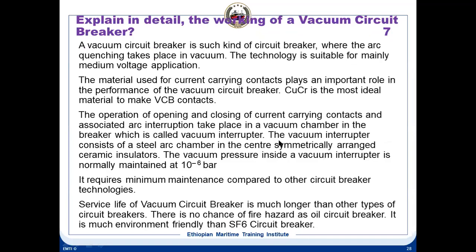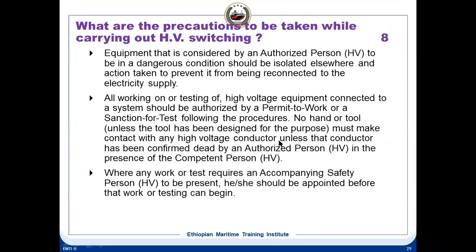Then HV switching. HV switching means high voltage switching. The equipment that is considered by the authorized person to be in a dangerous condition should be isolated, and action taken to prevent it from being reconnected to the electrical supply. This is very important. When you're working on HV systems, what precautions have to be taken? One is that the equipment should be isolated.